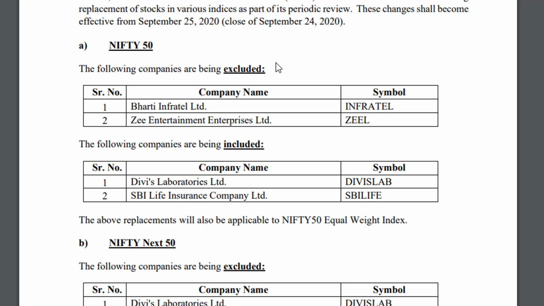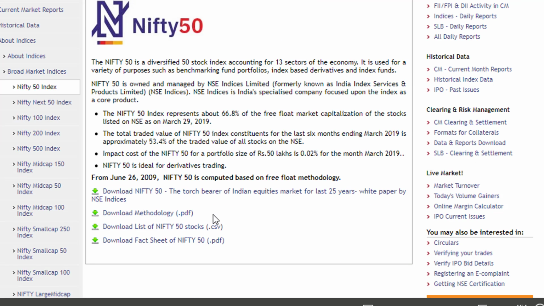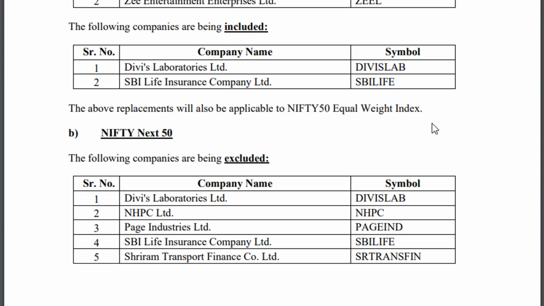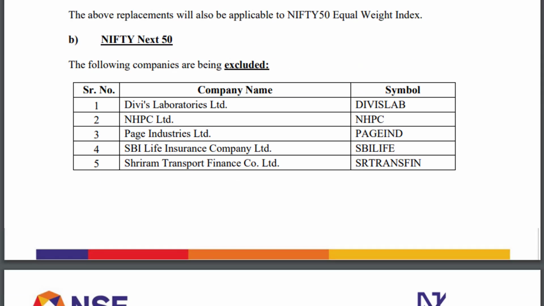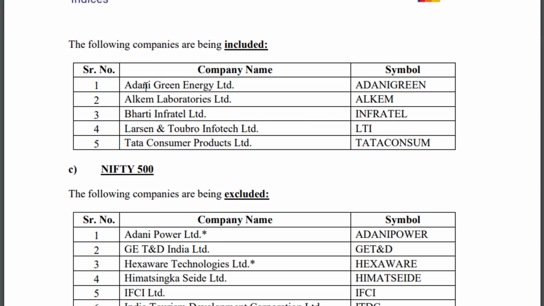And to know these details, we can get the details from the NSE website. Whenever there is a press release, they will update those details here and we can get those details. And if you see here, from Nifty Next 50, Divi's Lab is excluded because it moved to Nifty 50, and also SBI Life Insurance is excluded because even this is moved to Nifty 50, and NHPC, Page Industries, Sriram Transport have been excluded, and the following were included: Adani Green, Alkem Labs, Bharti Infratel, L&T Info, Tata Consumer Products have been included in Nifty Next 50.